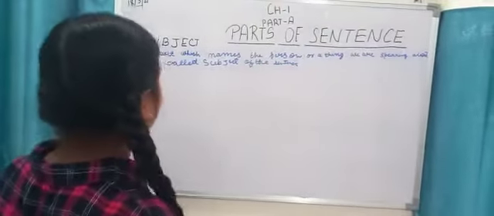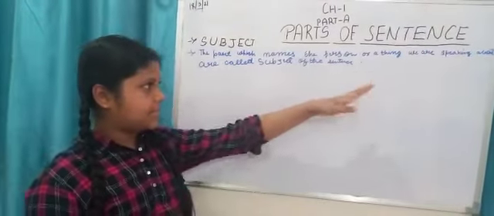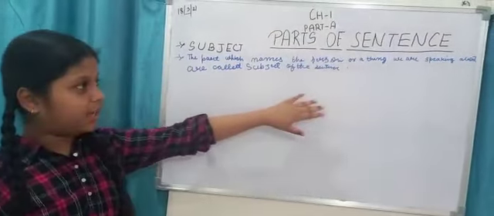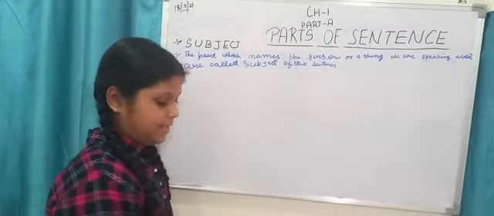Okay, so here the definition is: the part which names the person or a thing we are speaking about is called the subject of the sentence.